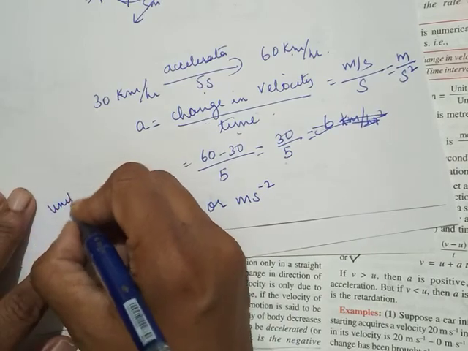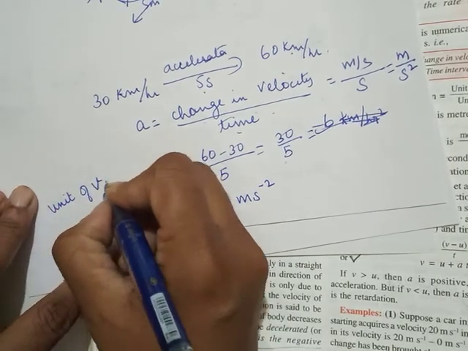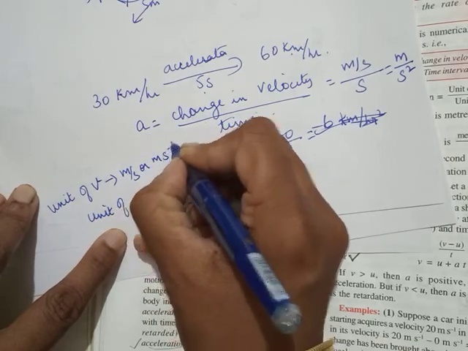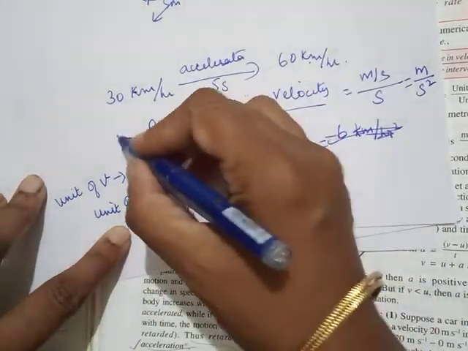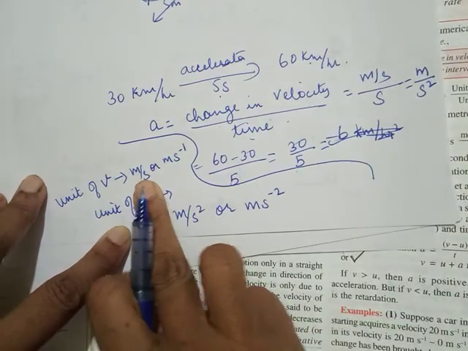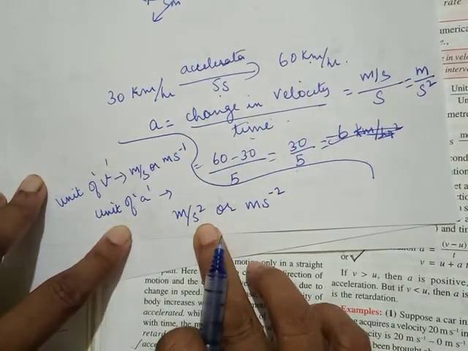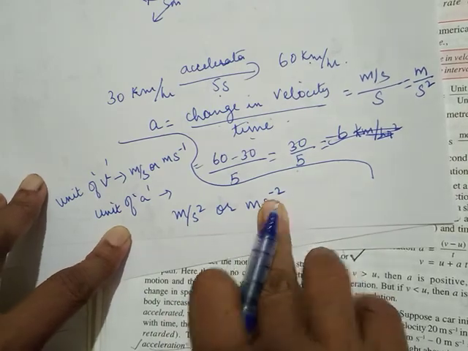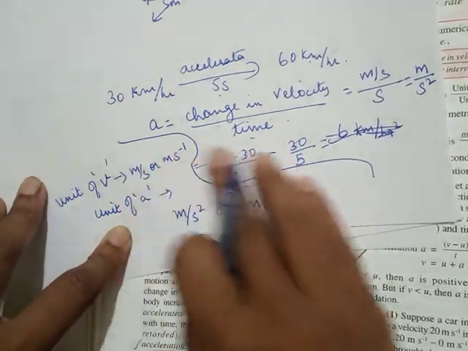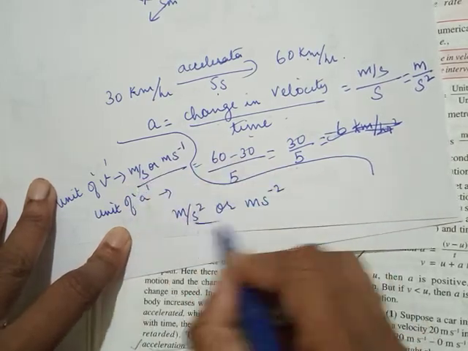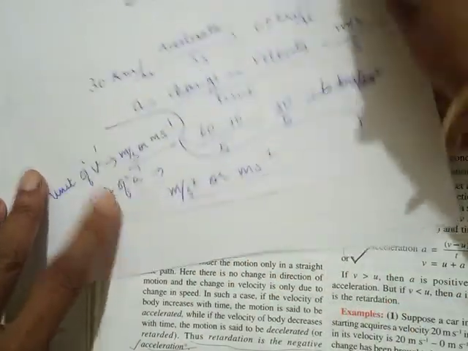Unit for velocity, speed, meter per second, or ms minus 1. Unit of acceleration, meter per second square, or ms minus 2. So please don't confuse these two units. Often children confuse these two. Try to be clear with that.